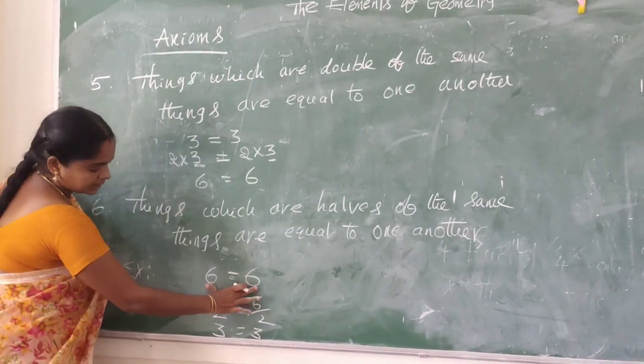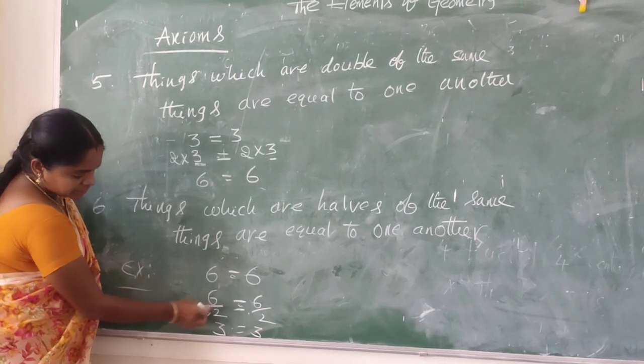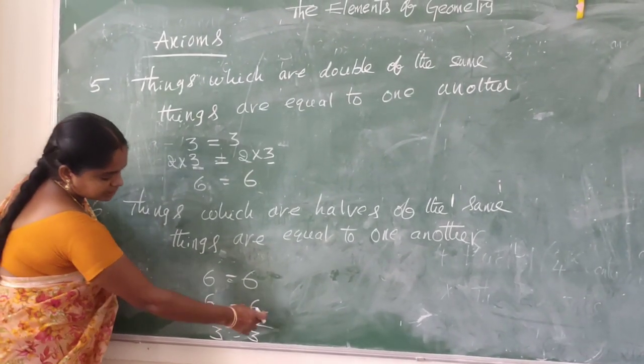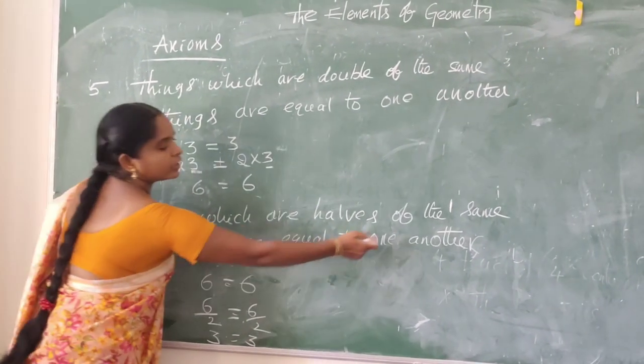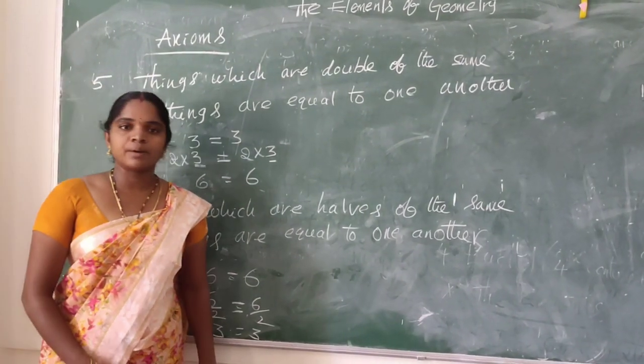Two equal things. Next, again division by 2 on both sides. 6 by 2 equal to 6 by 2. 6 by 2 value is 3, 3. These are also equal to one another. This is the sixth axiom.